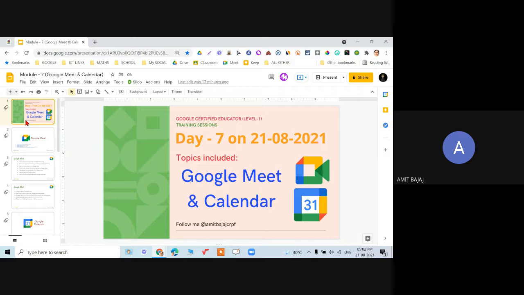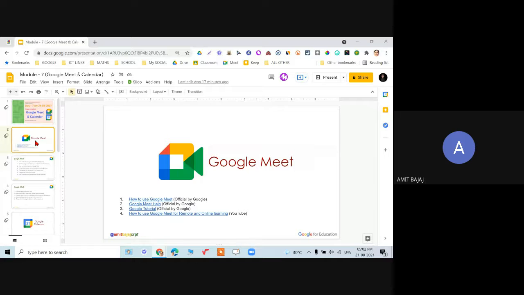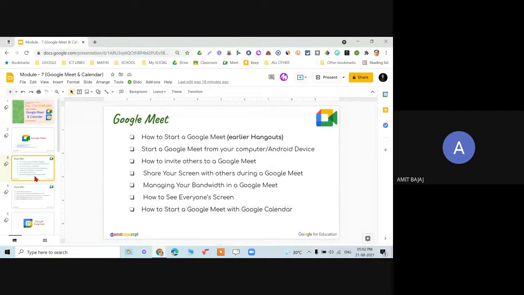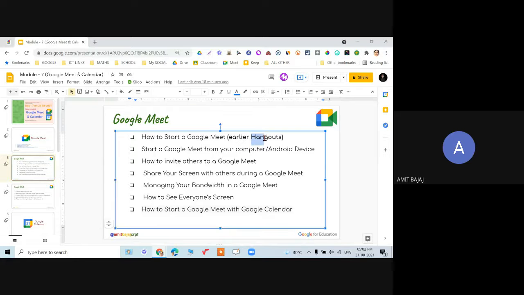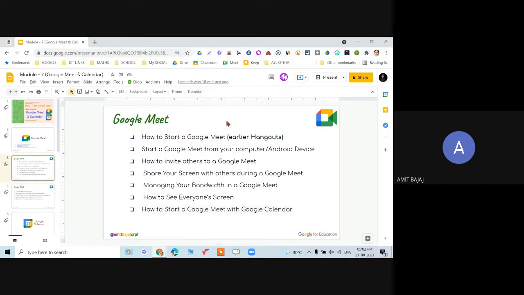For today's session, we have planned Google Meet. We are already taking our online sessions on Google Meet. What is required to be covered in Google Meet, how to start it, I'm sure everyone is aware, but this is important for those who are new to it. Earlier it was known as Google Hangouts. It was renamed only a few months back, so it is just Google Meet. You can start a Google Meet from your computer or Android device.